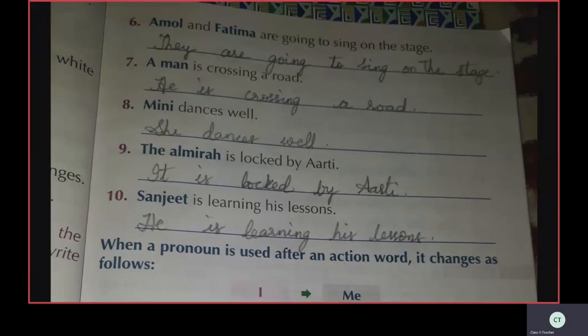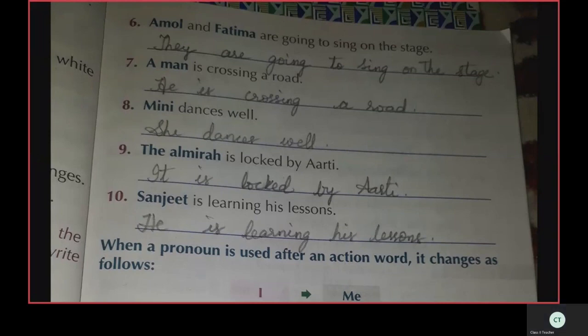Next, see, a man is crossing a road. He is crossing a road. Minnie dances well. She dances well.